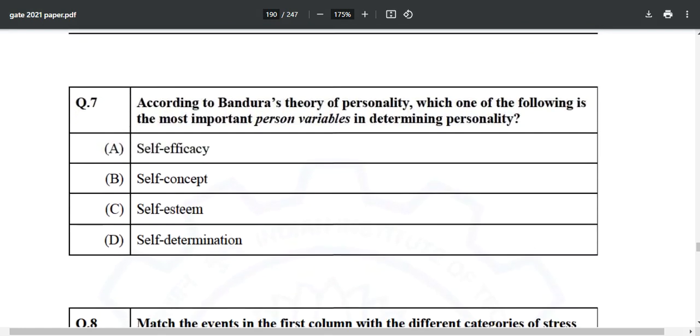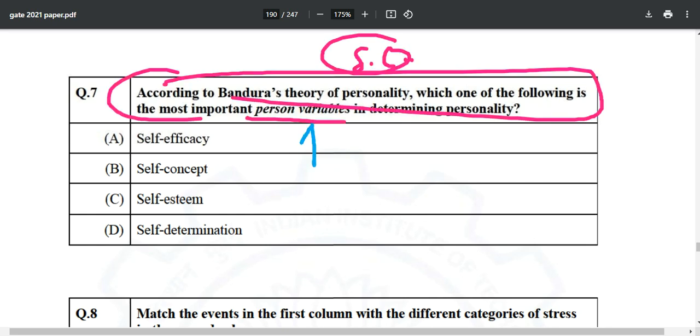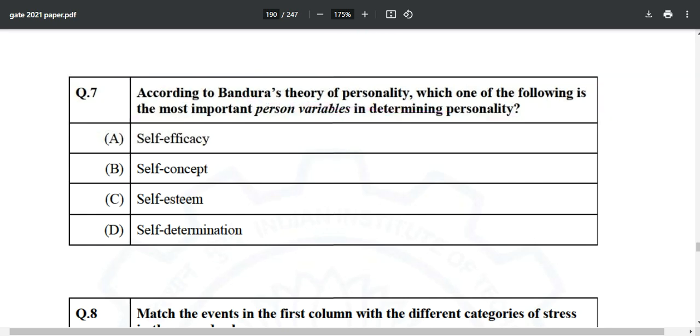Question number 7: according to Bandura's theory of personality, which one of the following is the most important person variable in determining personality? You might wonder from where you should study for this examination. It is Saundra K. Ciccarelli. You will find the same thing in this book. Let's suppose the book is like this, and you will find this self-efficacy thing somewhere here.